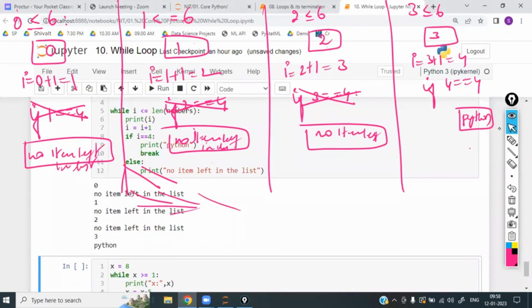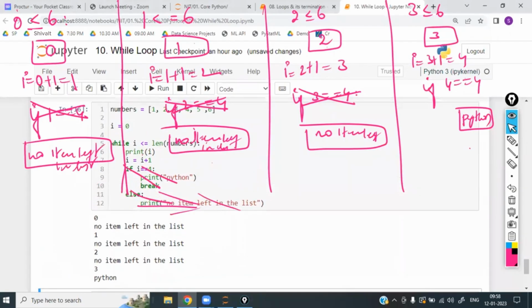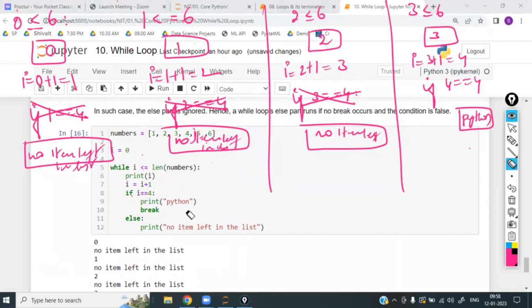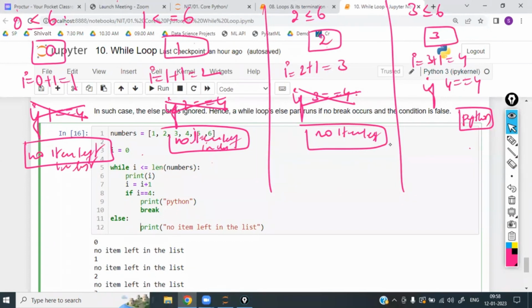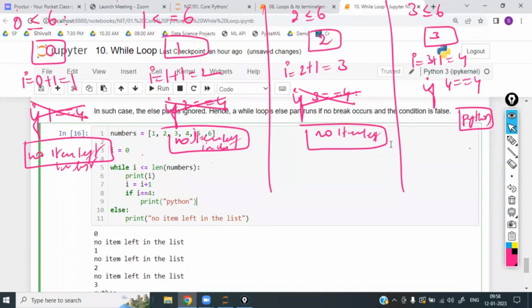Is that clear? This else, whatever else is there, this else was considered for the if. So that is the reason every time it is checking within the if and else. If you write this else outside, that is a while else, it will be checked, and while else will be executed depending on whether the break word is executed or not. Right? Now, in the same example, remove the break. There is no break. Break word is not there.